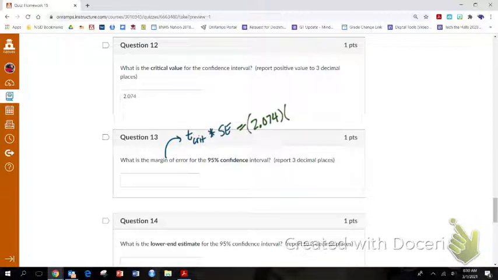And we just did standard error in the previous question and got 22.336. We multiply those guys together, and we get a margin of error of 46.325. Okay, so margin of error is just standard error times the critical value of t. So you do that, and then now we can actually do our conclusion.